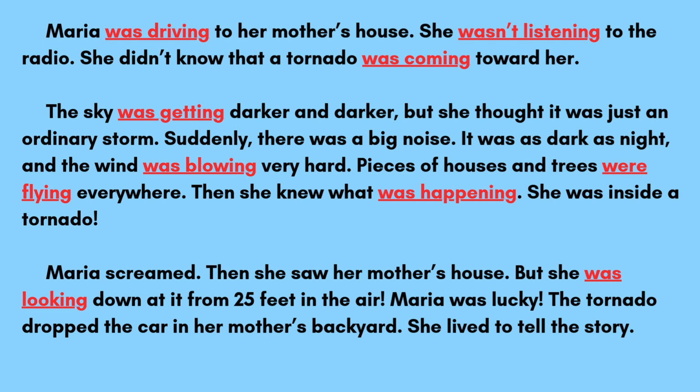Pieces of houses and trees were flying everywhere. Then she knew what was happening. She was inside a tornado. Maria screamed. Then she saw her mother's house, but she was looking down at it from 25 feet in the air. Maria was lucky. The tornado dropped the car in her mother's backyard. She lived to tell the story.